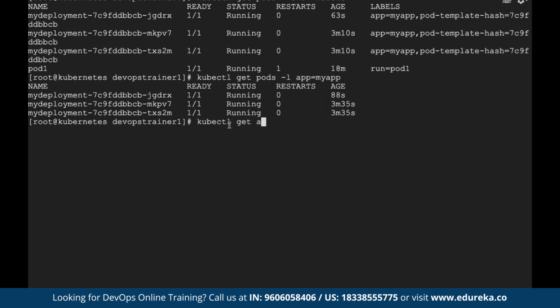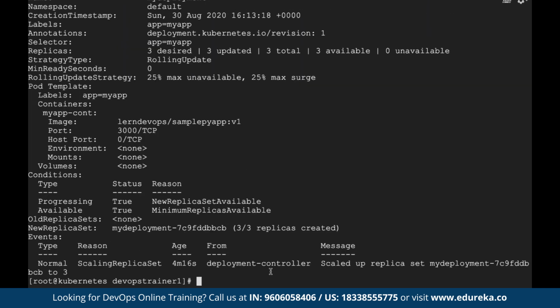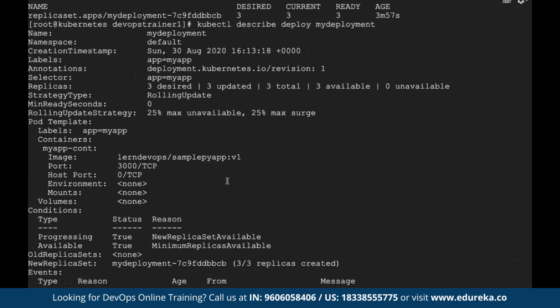Let me just get the deployment name. It's my deployment, right? If you want to see all the details about this deployment, this high level object, the command you can use is kubectl describe deploy and then the deployment high level object name, my deployment. It will tell you all the details about this high level object.